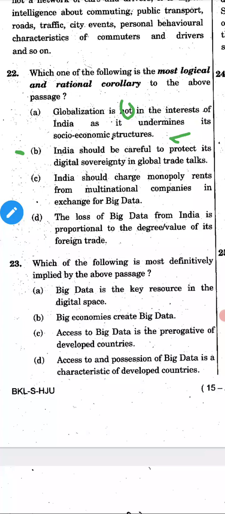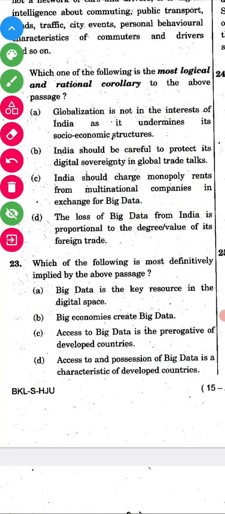We'll see option C, then only we can decide whether it is right or wrong. India should charge monopoly rents from multinational companies in exchange for big data. Should charge monopoly? It's a wrong statement, an extreme statement. Option D: the loss of big data from India is proportional to the value of its foreign trade. No, it can't be. So option B is the only good answer. We have to see the positive opinion within this one, then only we can answer correctly.